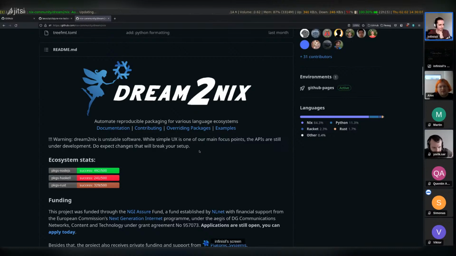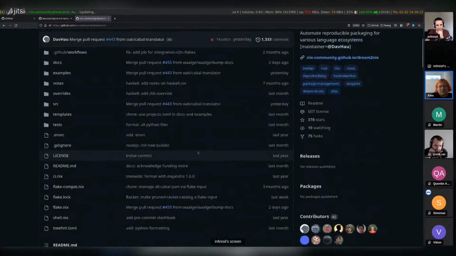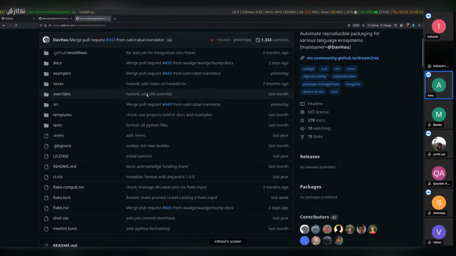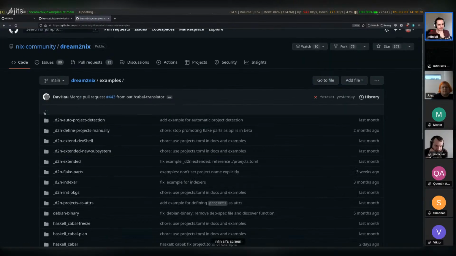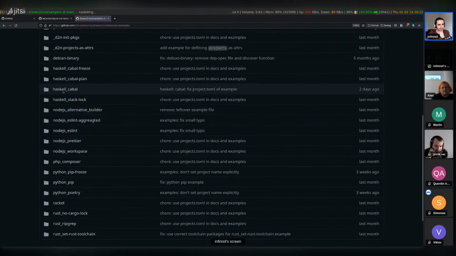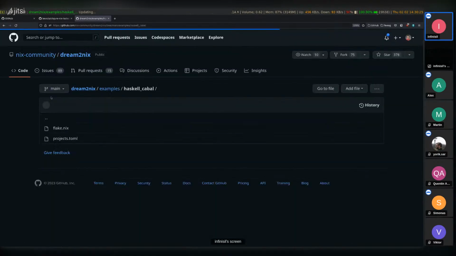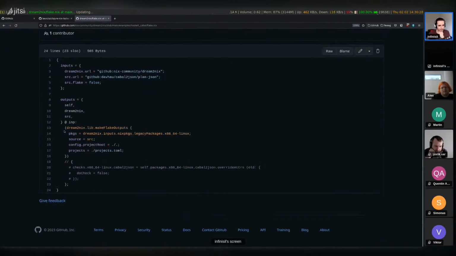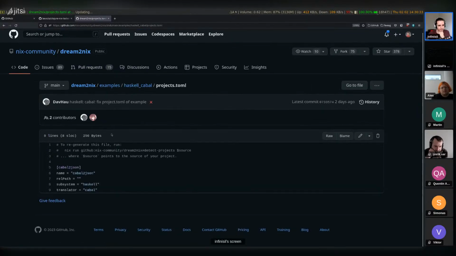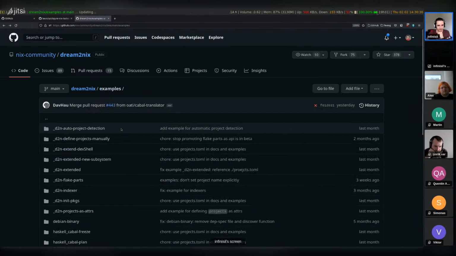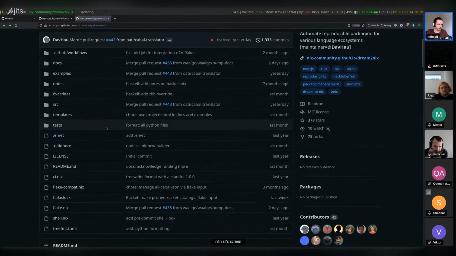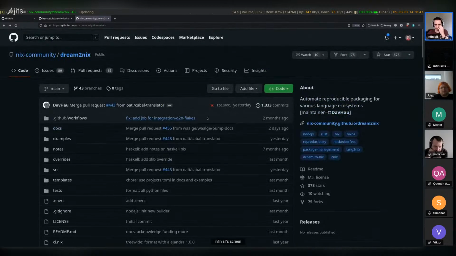Is it something to be used directly, or is it just some code shared between those two Nix things? It is something to be used directly. So I believe examples. Yeah, they already have some examples here. Like it's called Cabal, for example. Yeah, so it contains all of the infrastructure or the tooling that you need.